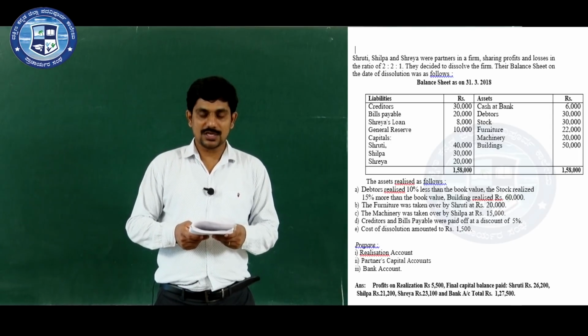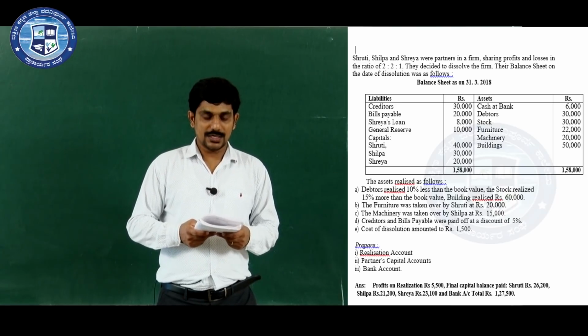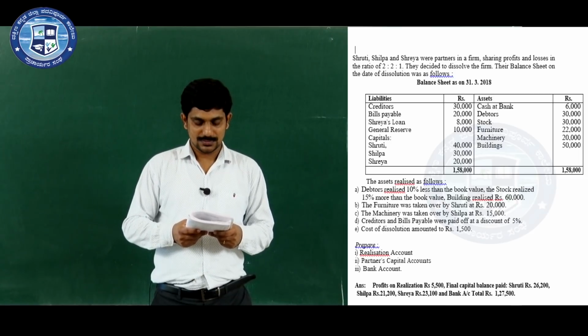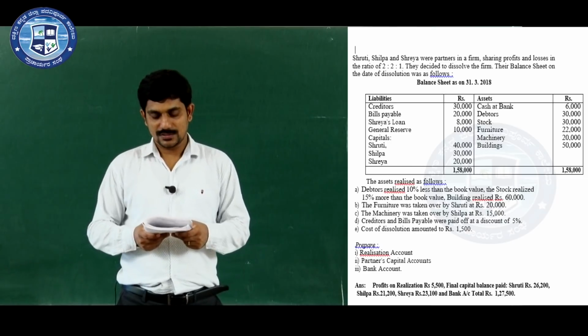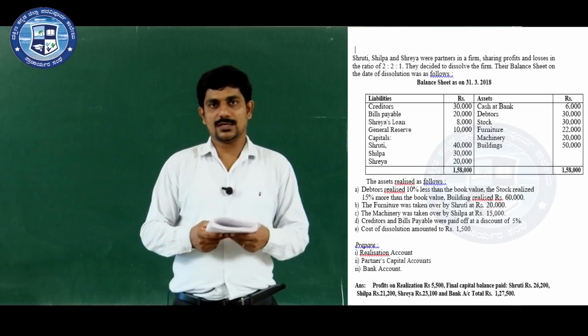Next one is the machinery was taken over by Shilpa at 15,000. Creditors and bills payable were paid off at a discount of 5%. Then cost of dissolution amounted to rupees 1,500. Prepare realization account, partners capital account and bank account.